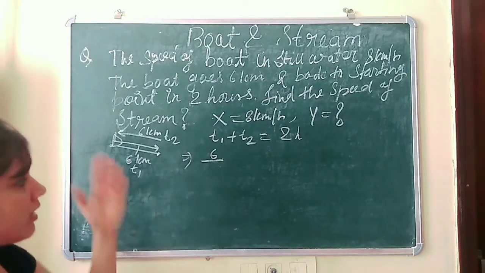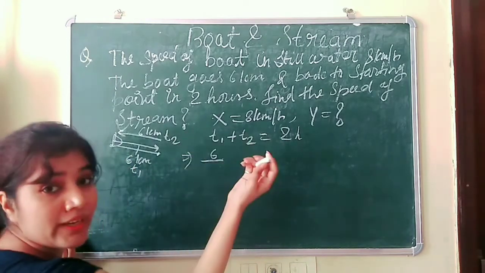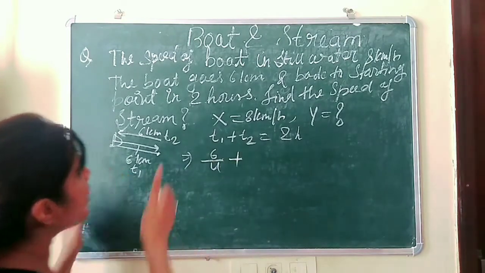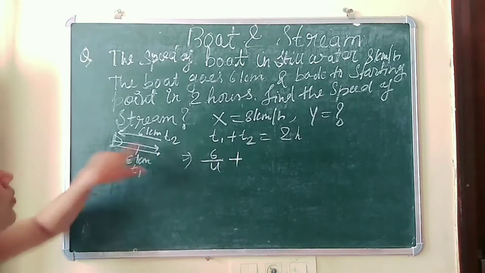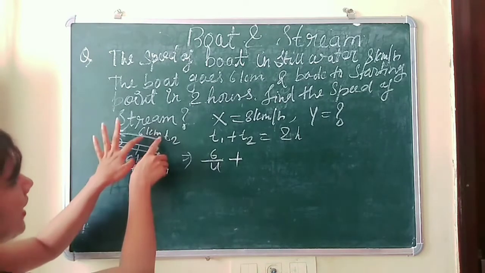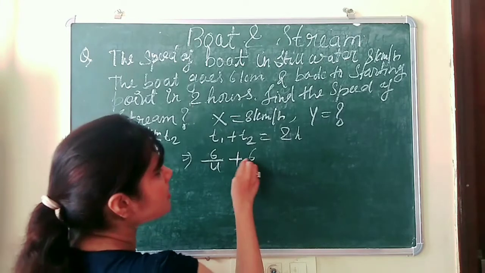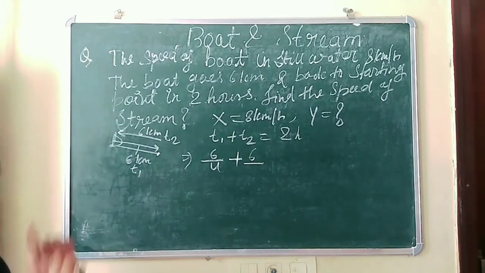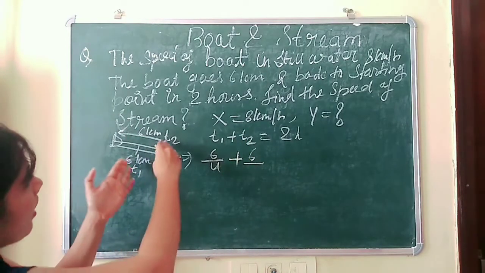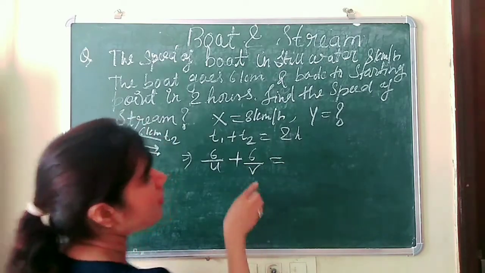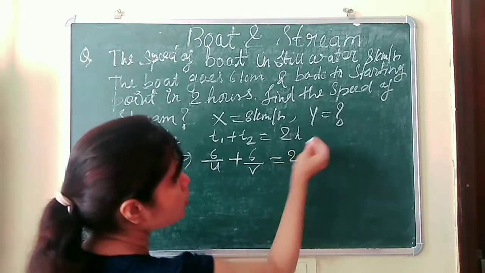which means speed at downstream, that is u, plus now, reaching from this point to this point, again the same distance it will cover, that is 6 kilometers. So distance is 6 kilometers and the speed is upstream speed, that is v. So we will simply put here v, and this is 2.